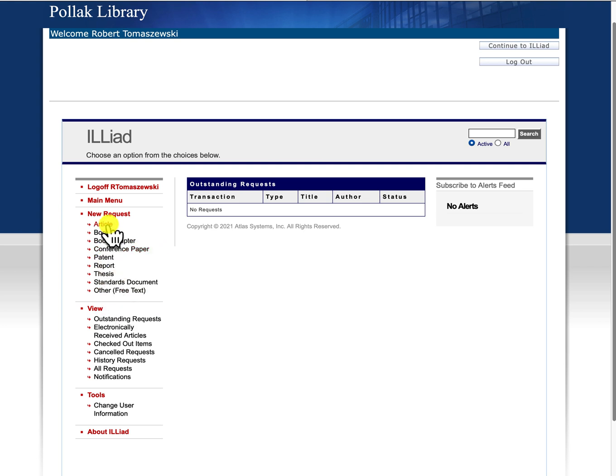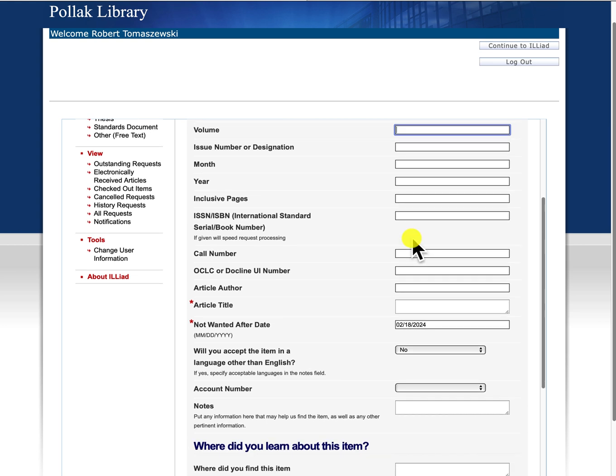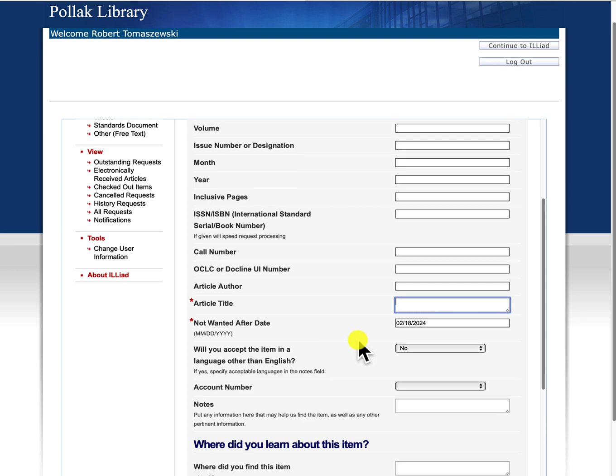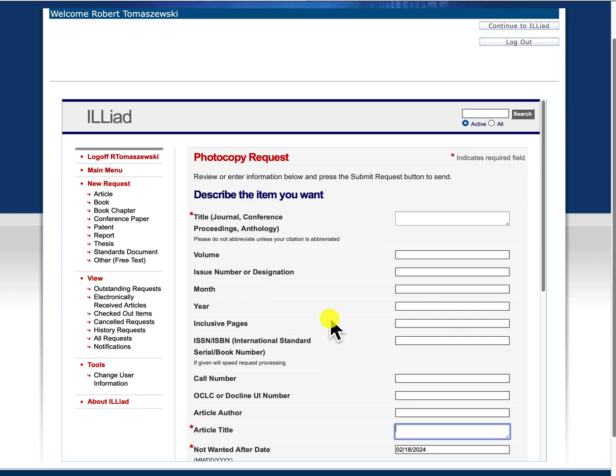So if you want an article that we don't have in the library, click on that, put in the information about that document. Here you need to put in the title of the journal or conference proceedings. If you have the volume, put the volume, issue, month, year, pages, etc. You will need to put in the article title, so you need to plug that in. And at the bottom, just click on Submit Request. It will come to us and we'll try to find it for you within 1 or 2 days.